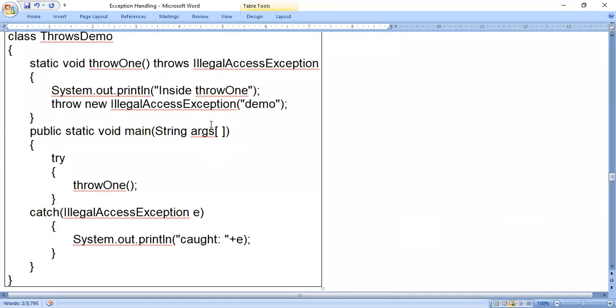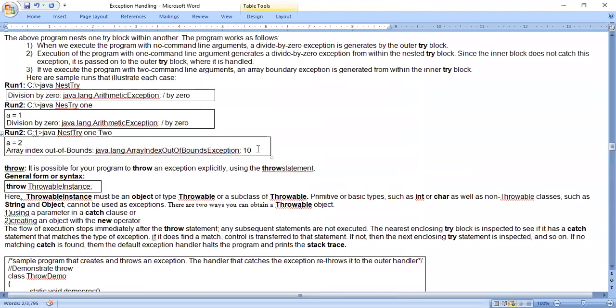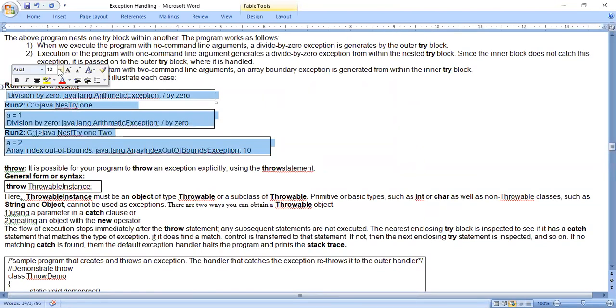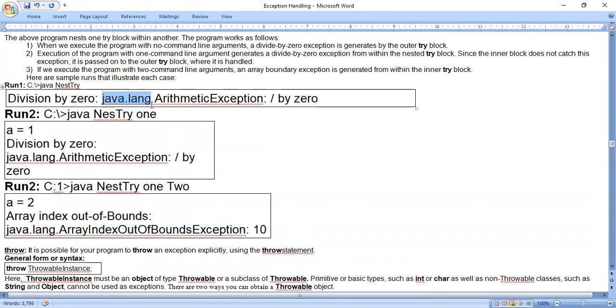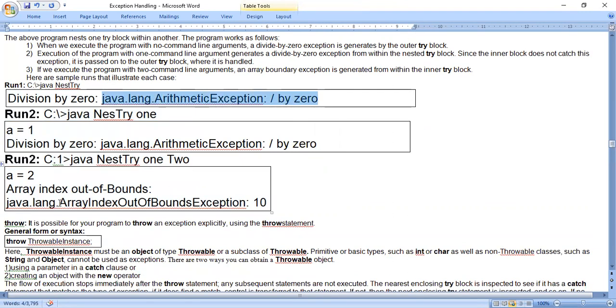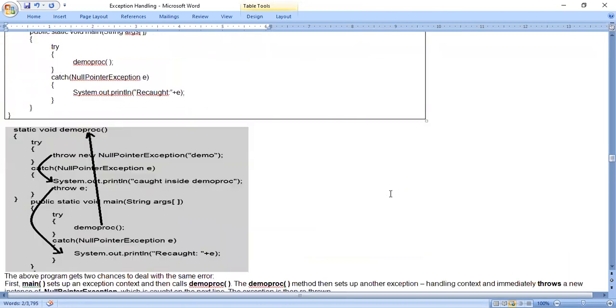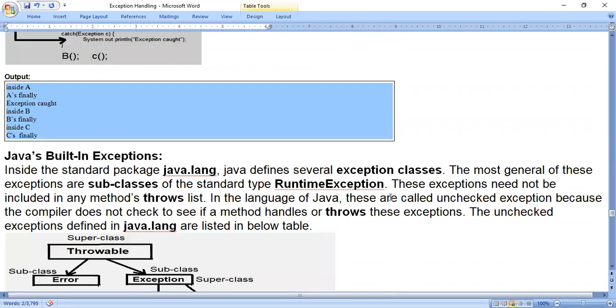Similarly, we have these error messages: java.lang.ArithmeticException divide by 0, then java.lang.ArrayIndexOutOfBoundsException 10. These messages are defined in the toString method of the Exception class. That is inbuilt; already it is present in the Java class library.